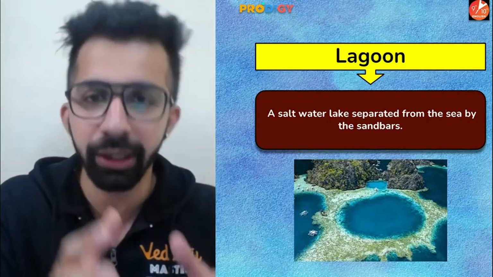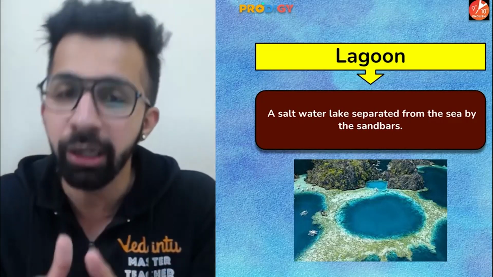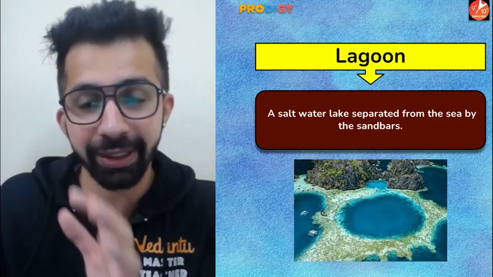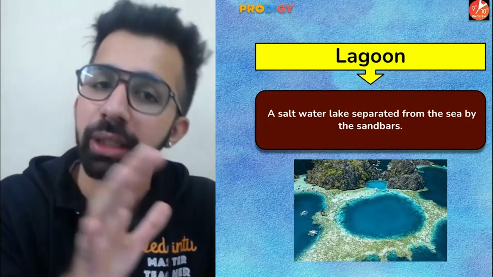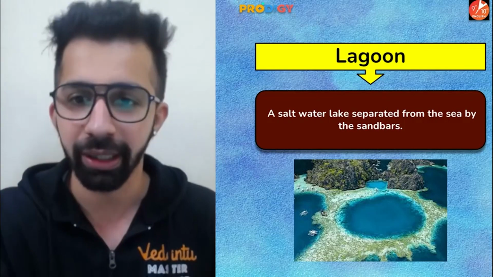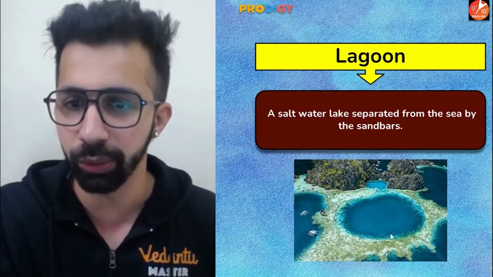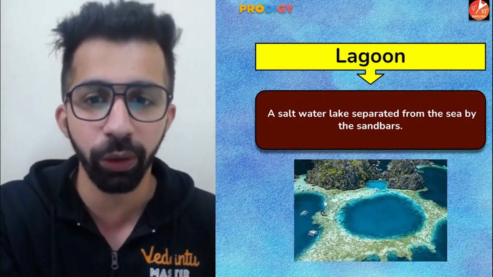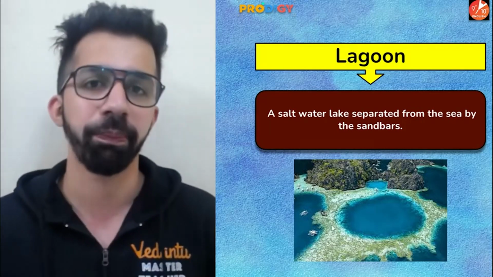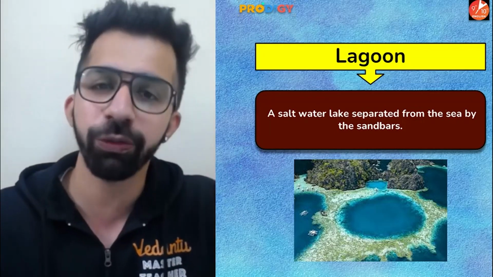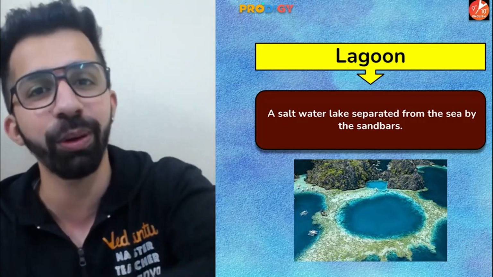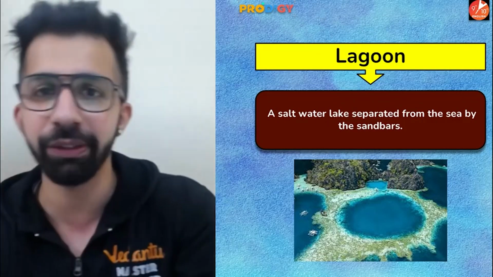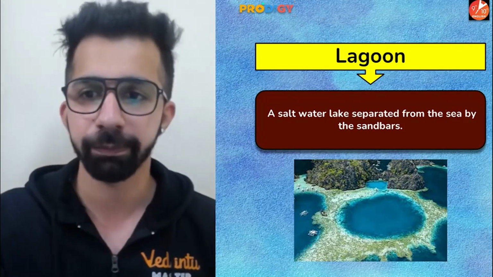Now, what happens, guys? When the sea water gets separated from the sea due to sandbar, that separated sea water is known as lagoon. Simple as that. As you can see on the screen, this is a lagoon. So it is a separated sea water due to sandbars. Sandbar, again, is a landform which is formed due to the depositional work done by the sea waves. All right.